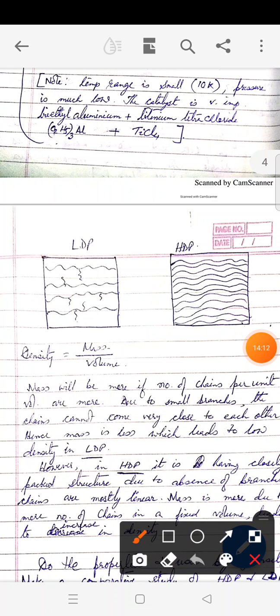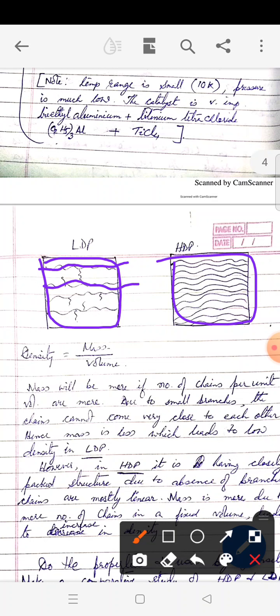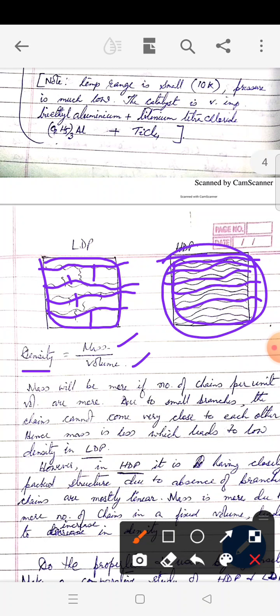Now you can have a look here. I have taken almost 2 equal volumes. And you can see in LDPE, the chains are arranged a little far away, because they have some branches here. Because when you prepare them under drastic conditions, they don't get a chance to arrange themselves in proper order. Whereas in HDPE, each chain arranges itself in a very compact manner. So as a result, the number of chains per unit volume becomes more. And we know density is mass by volume. Now since the number of chains is more, mass has to be more. Here the number of chains is less, so mass will be less.